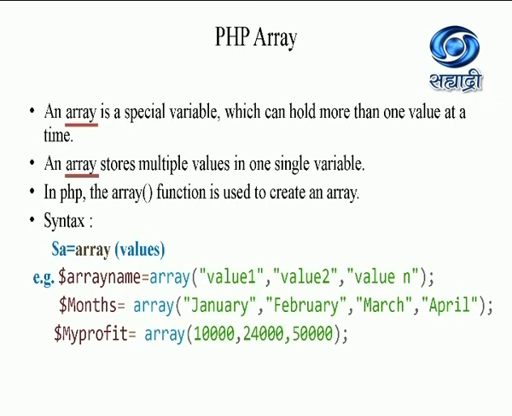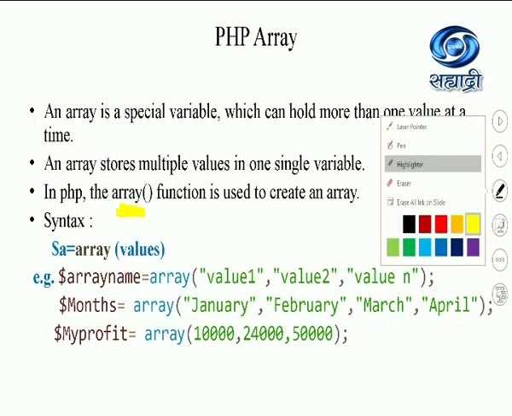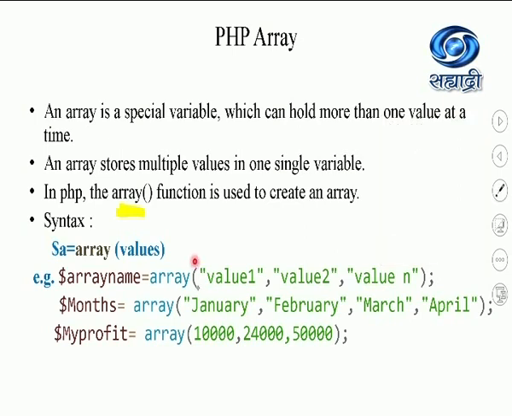If you want to create an array in PHP, you have to make use of the array function. You have to make use of the array function for creating an array. Students, observe over here in the array function, you have to make use of round brackets and you have to pass the values in those round brackets.